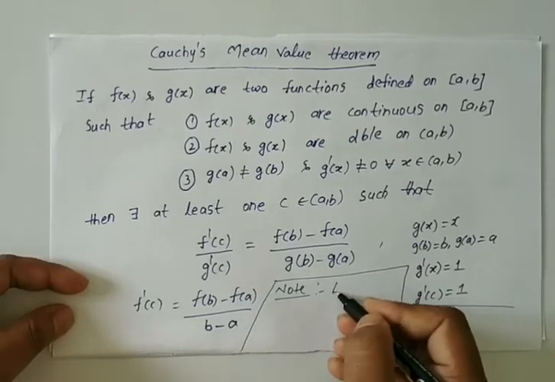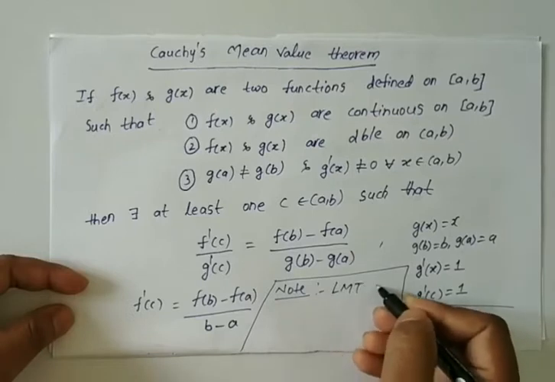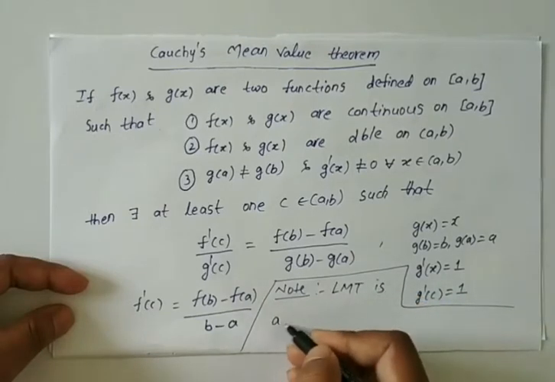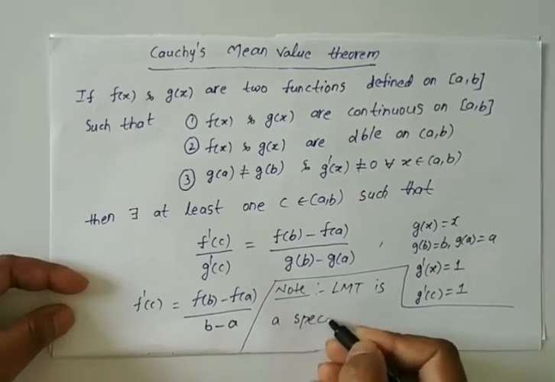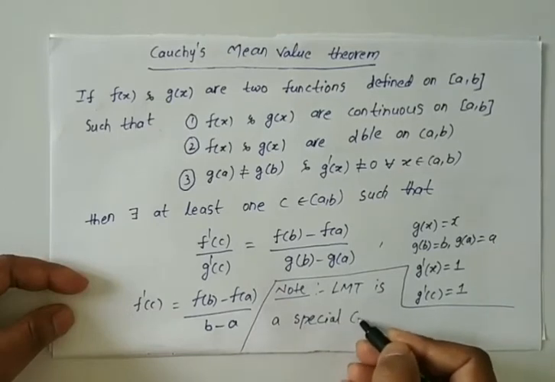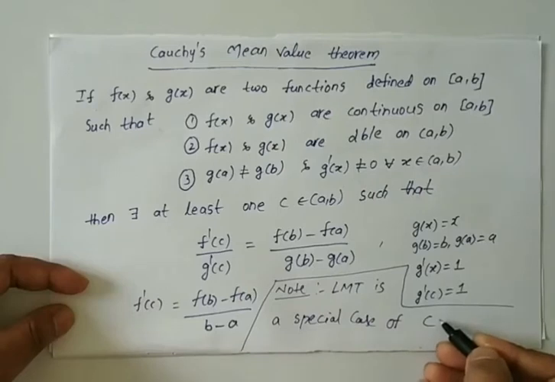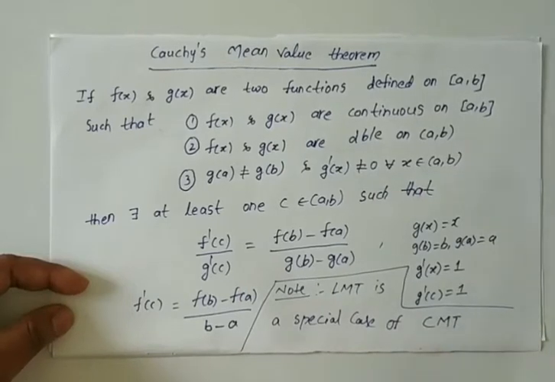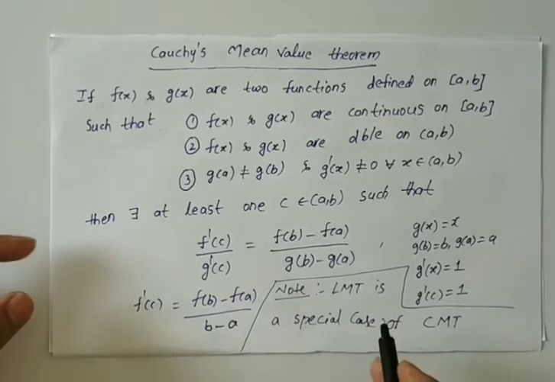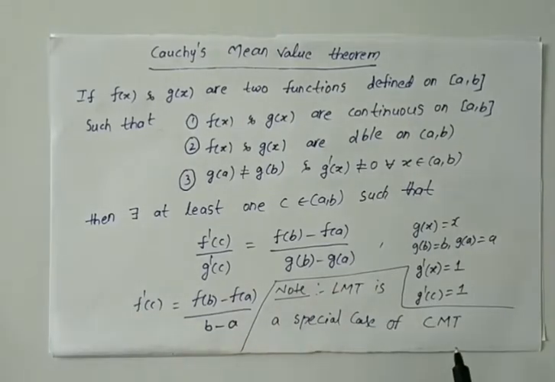LMT, that is Lagrange's mean value theorem, is a special case of Cauchy's mean value theorem, CMT. Lagrange's mean value theorem is a special case of Cauchy's mean value theorem, but Rolle's theorem is a special case of Lagrange's mean value theorem. Remember these two notes.